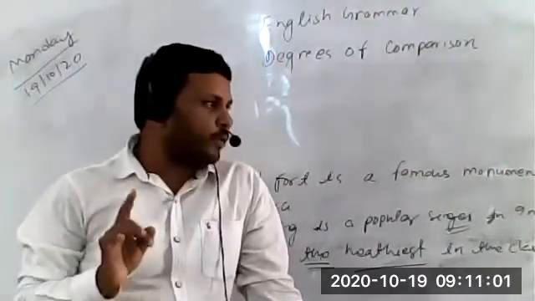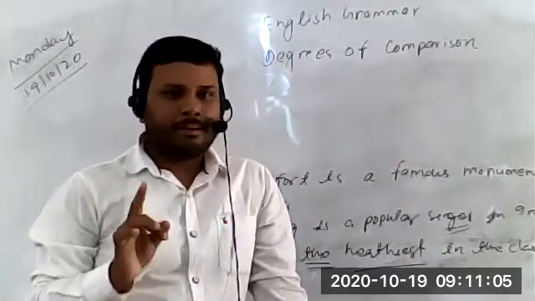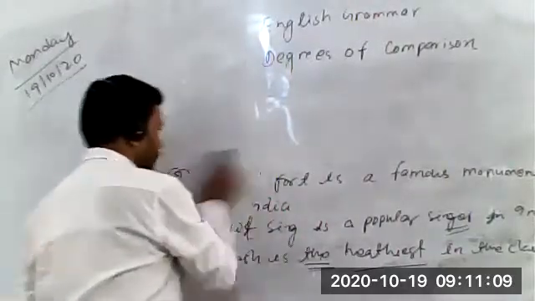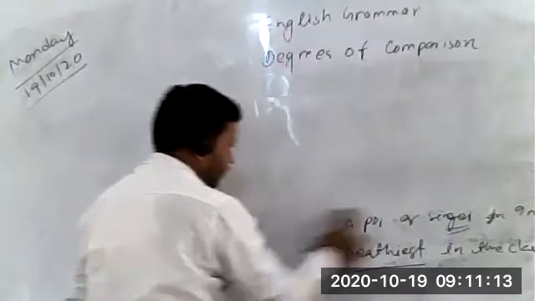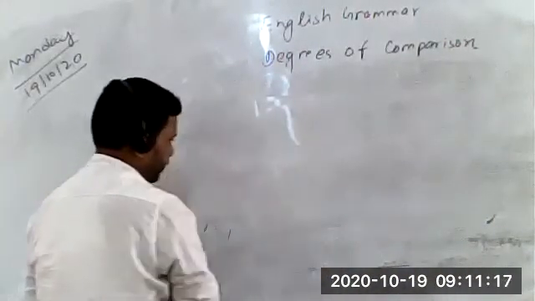I tell you that no one of you can change this sentence into comparative degree rightly. There will definitely be a mistake. Now let's try to change it. Tell me one by one. Radhika is smarter than other girls in the class.